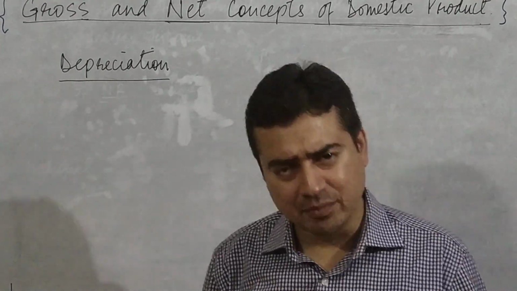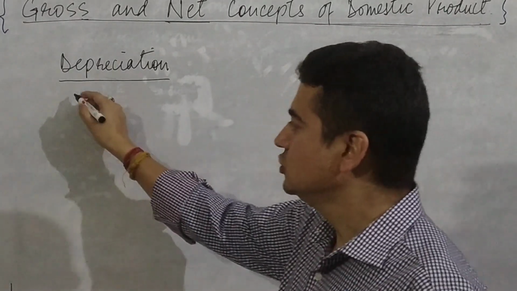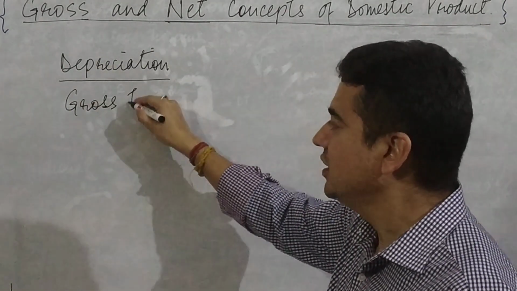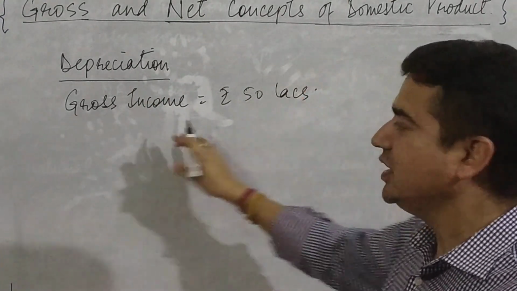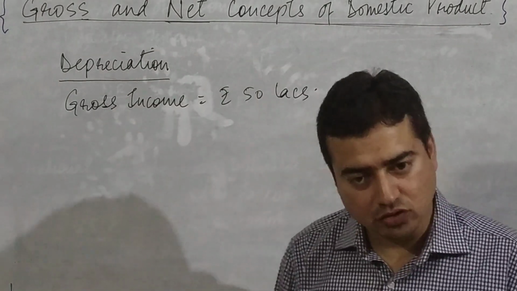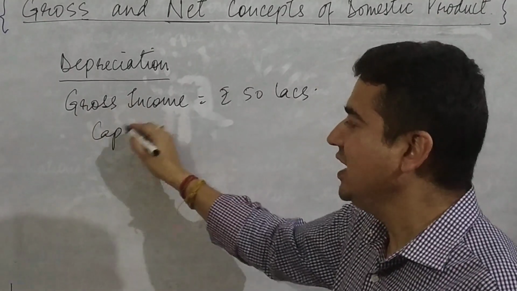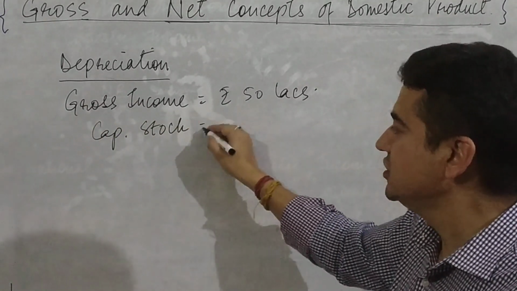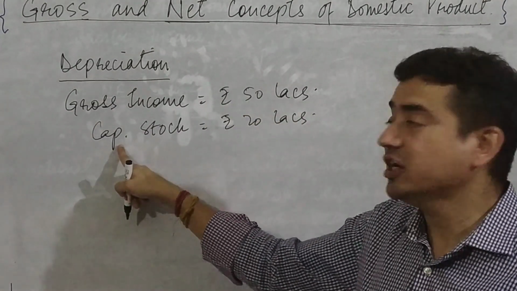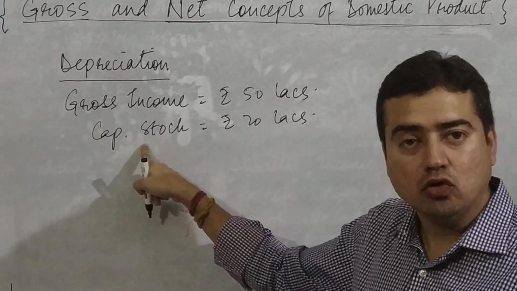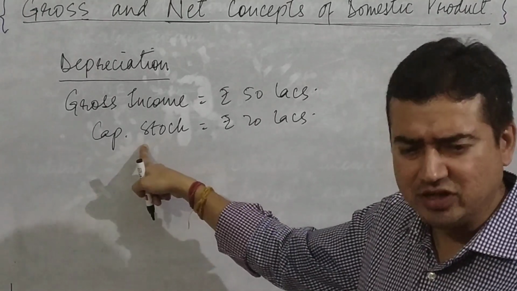This loss of value of fixed assets is called depreciation. Now, suppose I am a producer and my gross income is say rupees 50 lakh per annum. While earning this income, while producing goods and services, I use capital, say worth rupees 20 lakh. So my capital stock is rupees 20 lakhs. Now this capital stock is subject to depreciation. It would undergo loss due to wear and tear, accidental breakdown and expected obsolescence, as I said.